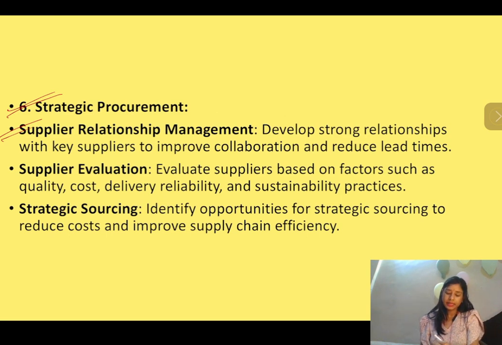Okay, the next is supplier evaluation. You need to evaluate the supplier well before appointing him. You need to evaluate him on factors such as quality, cost, delivery reliability, sustainability practices. इन सब पर आपको उसको एक बार इवेल्युएट करना चाहिए.